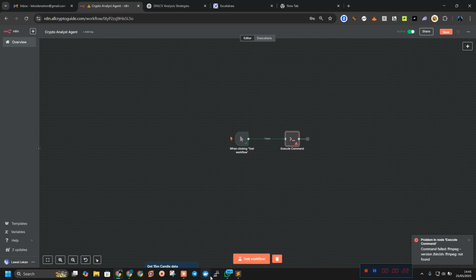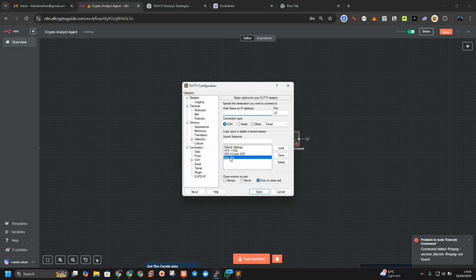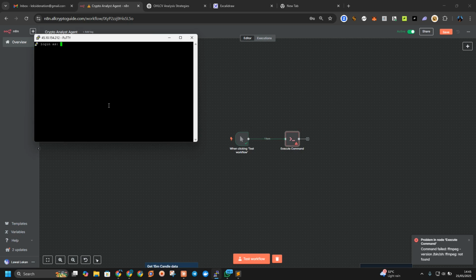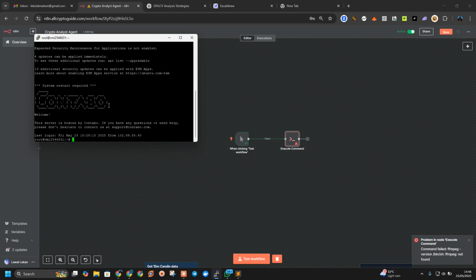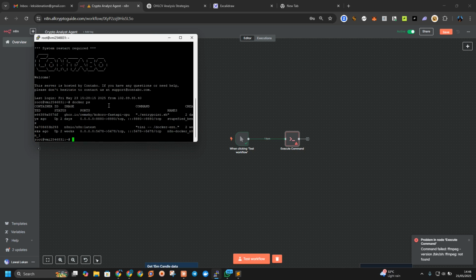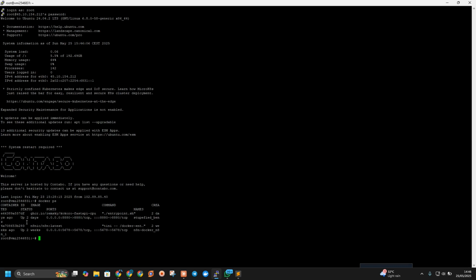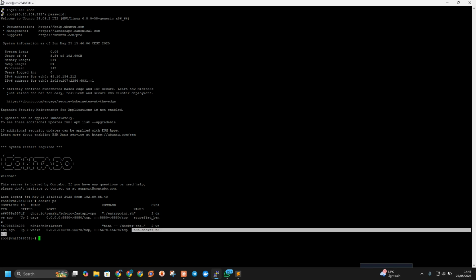Before we get started, you have to have your n8n running already. So we open whatever route you are using. I'm using this now. The next thing you have to do is run docker ps. After you run docker ps, look for the name of your n8n. As you can see, we have this container here, and this is the name of your n8n. What we need is the name, so copy the name. Just click on copy.